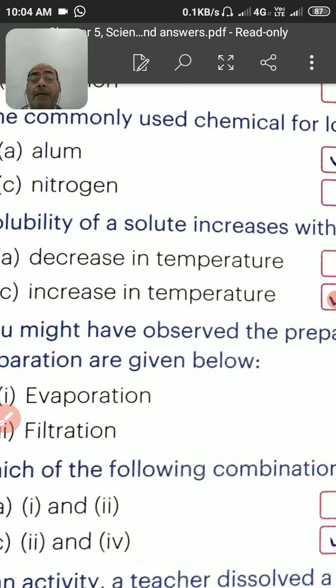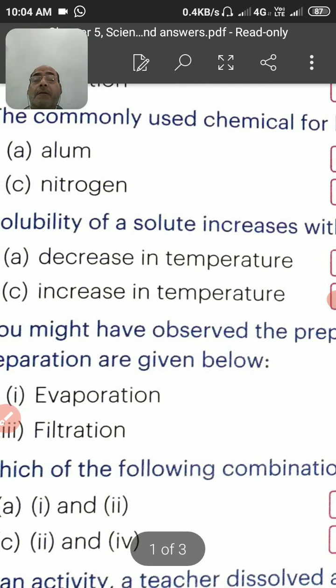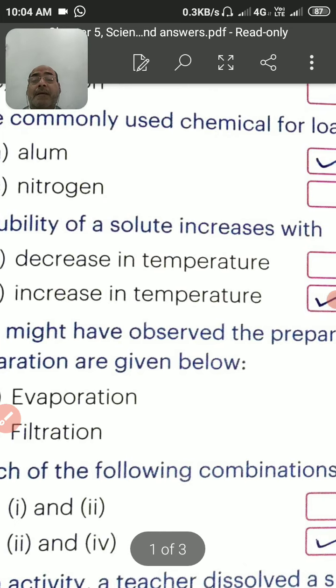Then if you increase the temperature, if you give heat to that particular solution, then the solute will be miscible and the solubility of the solute will increase. It means the answer will be the increase in temperature.